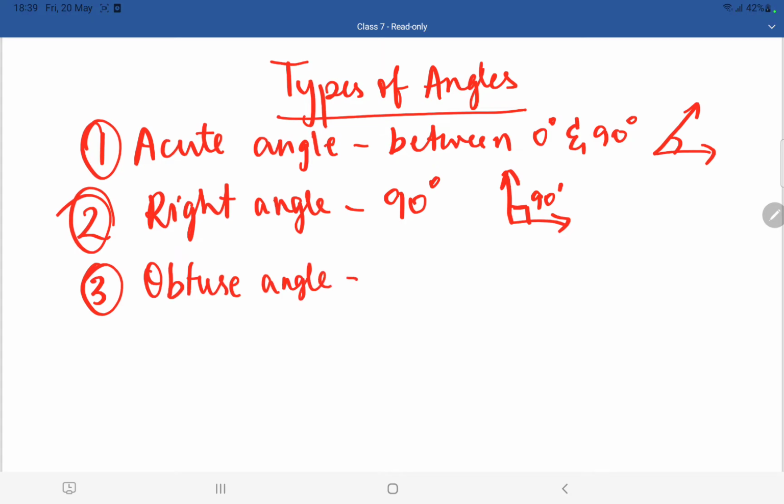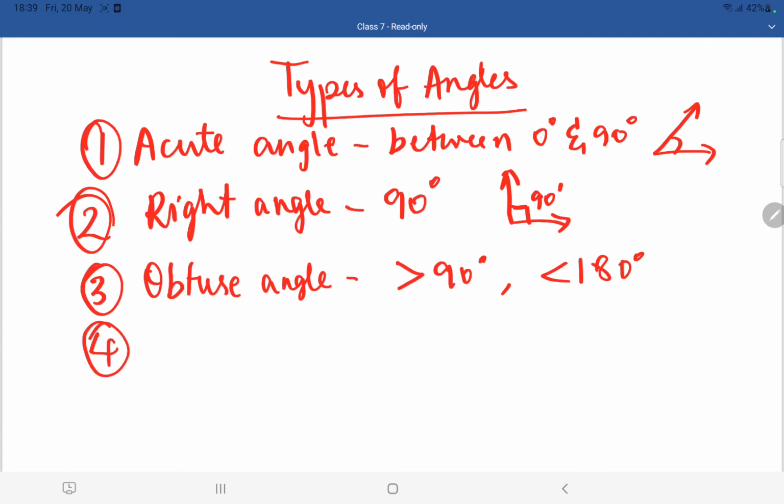So what is meant by an obtuse angle? It is more than 90 degrees and it is less than 180 degrees. That is known as an obtuse angle.